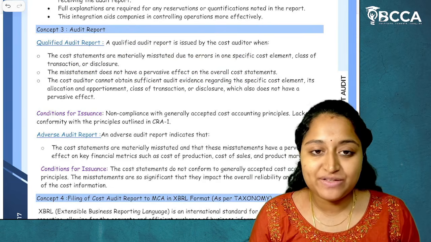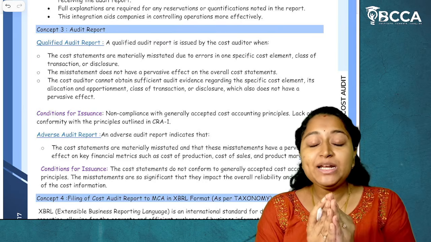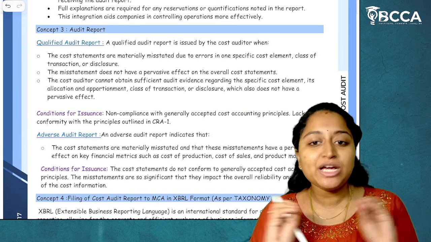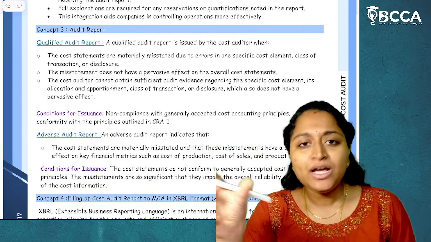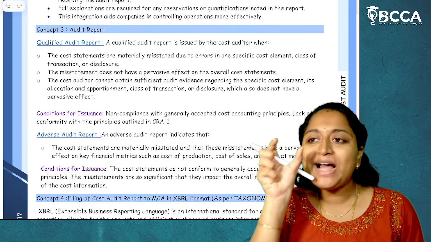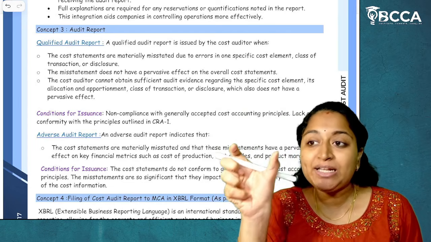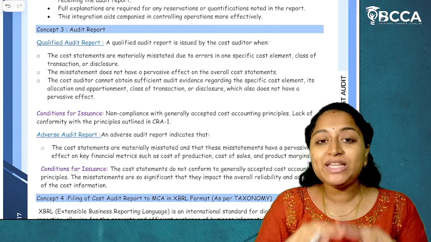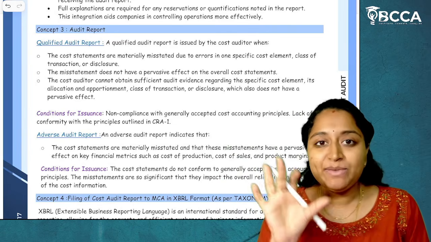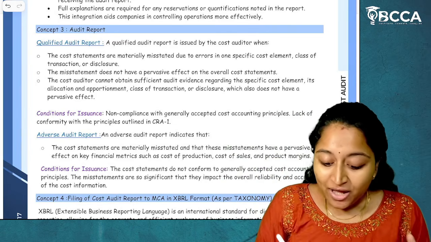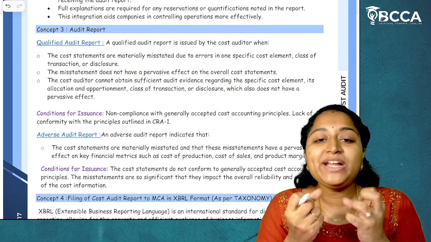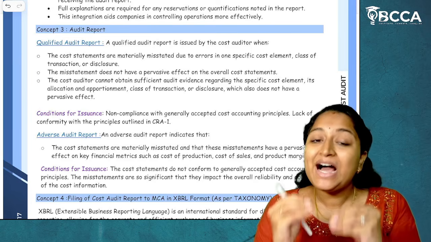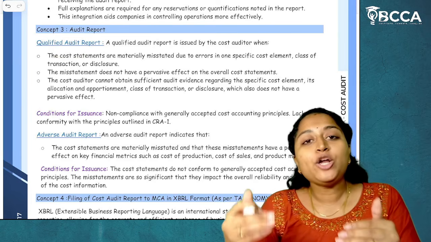What does pervasive effect mean? It means a material misstatement is there, but because of it the entire cost statements are not wrong. Only a particular entry, or a particular product cost, or that particular detail is wrong. That doesn't mean the entire statements are wrong, but yes, there is a material misstatement in it. And whenever the auditor wants to obtain audit evidence for that, they are not able to obtain it. In that case, they will give a qualified audit report.